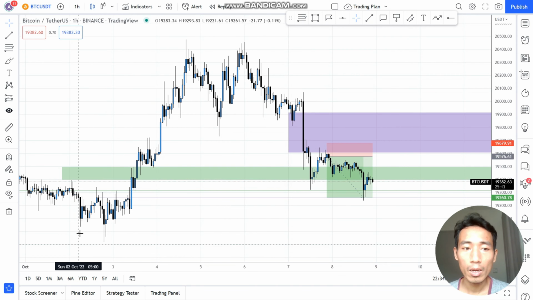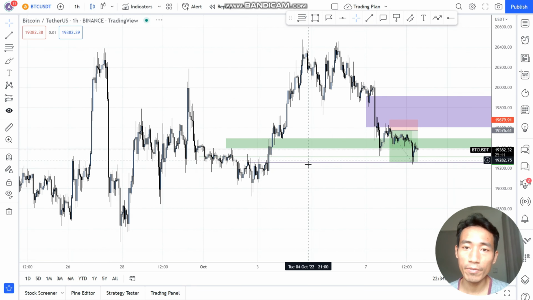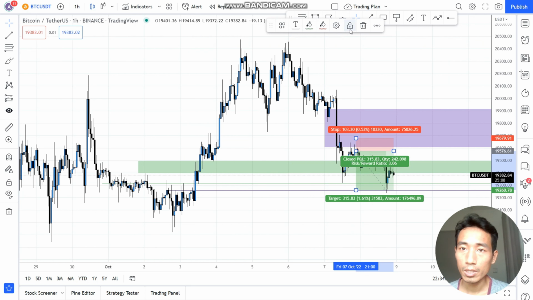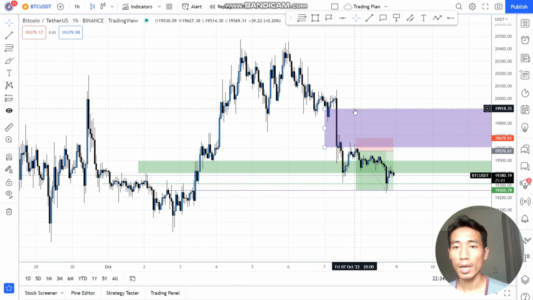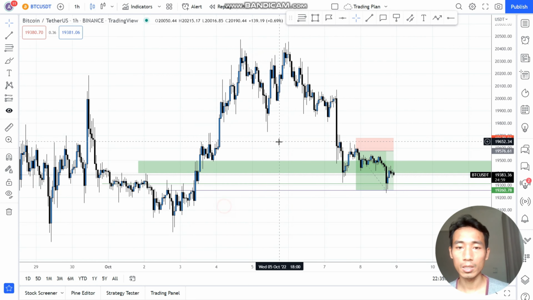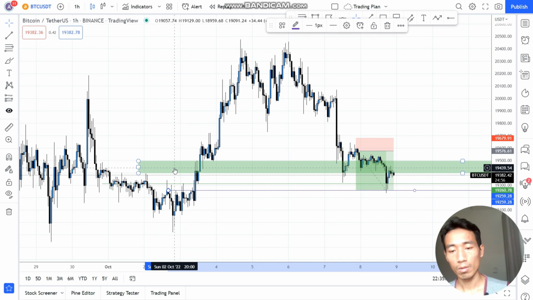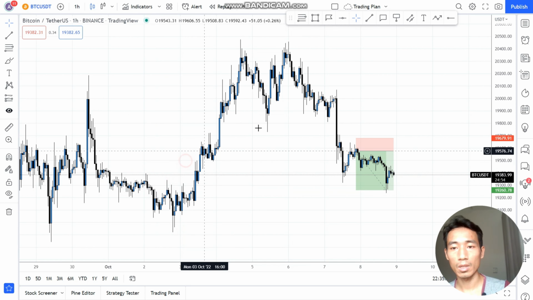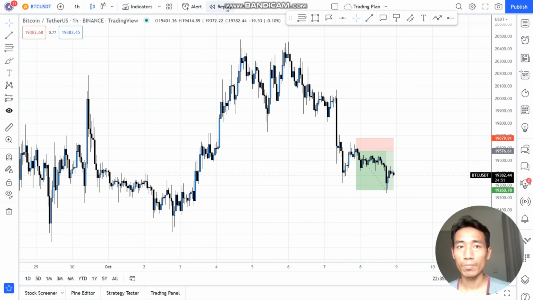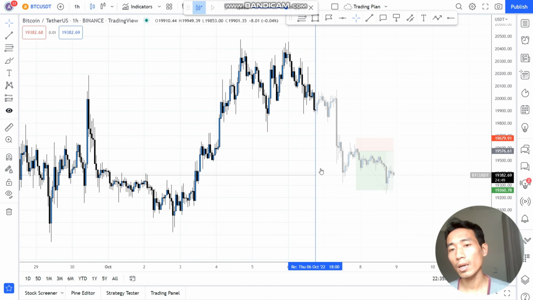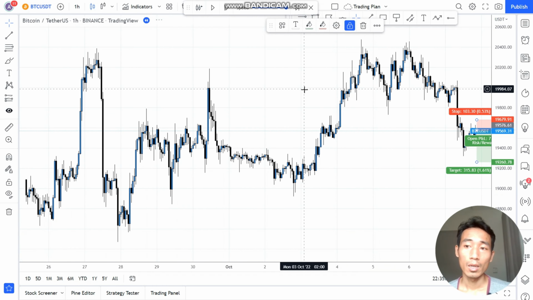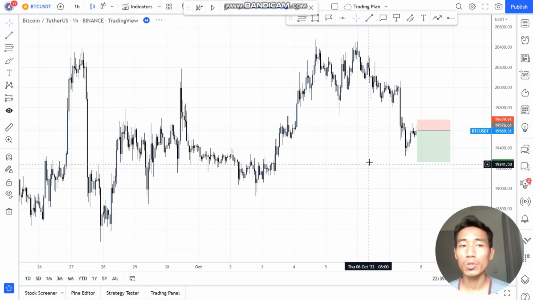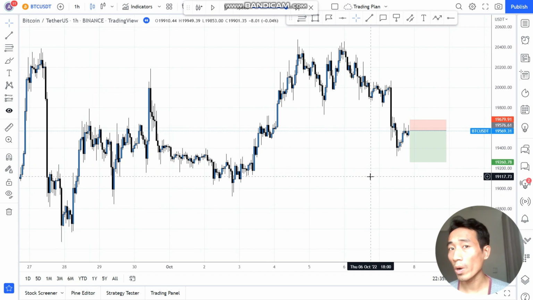I'm going to delete everything and draw everything from the beginning, to show how I see things and where I enter before I enter the trade, around, let's say, here. Yeah, I know it's inside, but I will show you the execution and the way I trade.